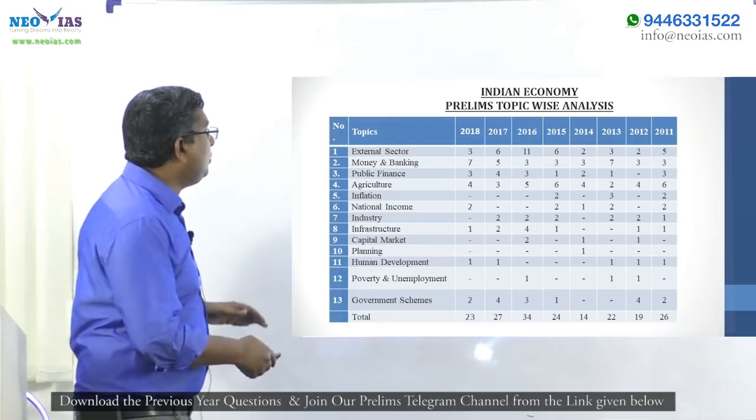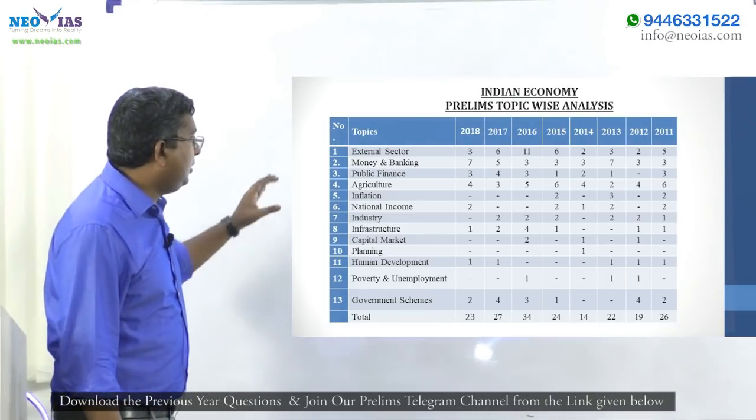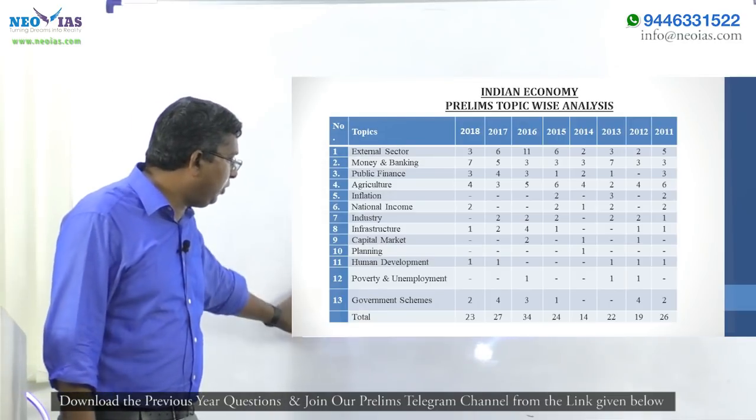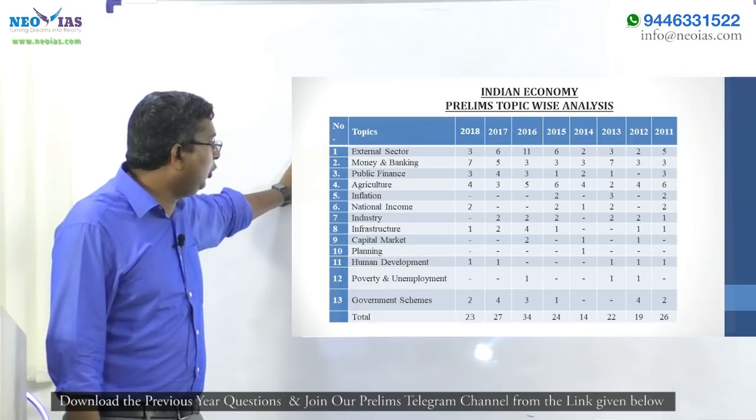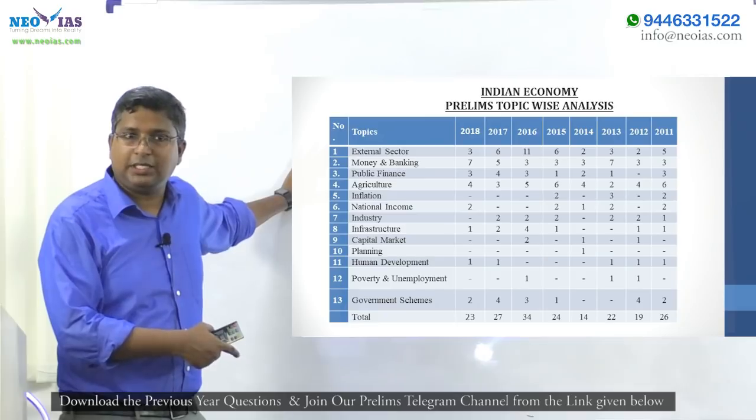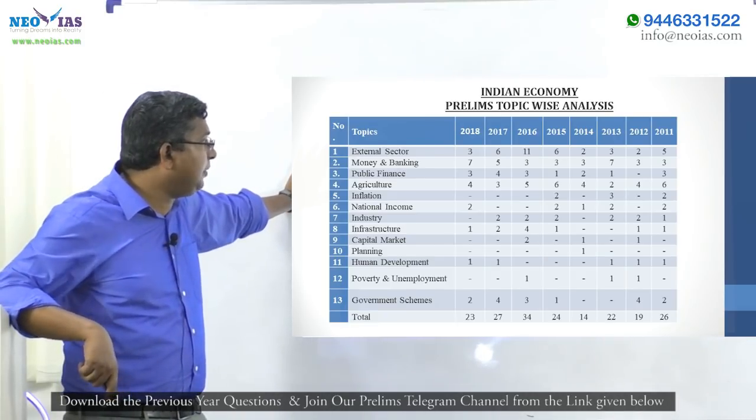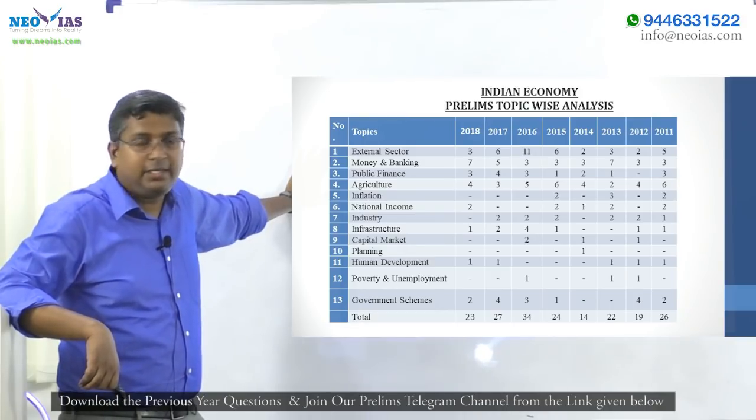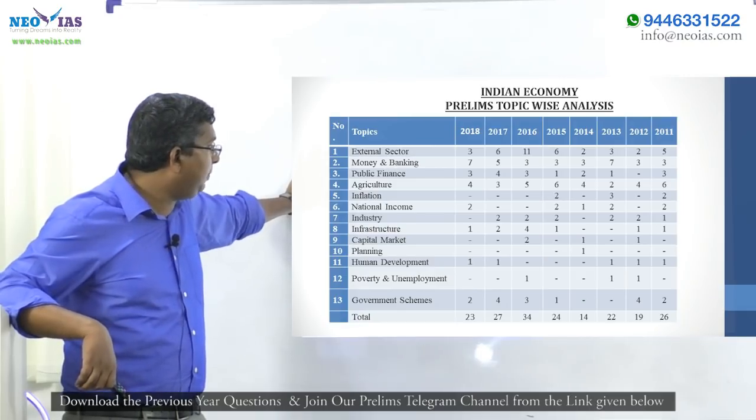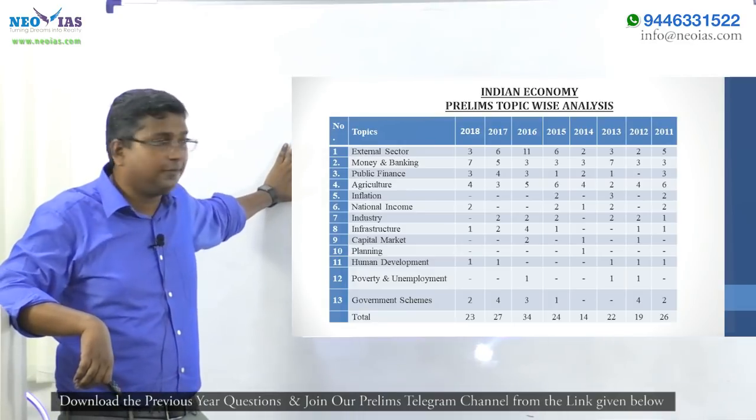Looking into this, out of these 12 or 13 topics, the first 4 topics are very important. Already you know economy is a core subject. Within economy, 4 topics are very important: external sector, money and banking, public finance, and agriculture. So first we will cover all these 4.